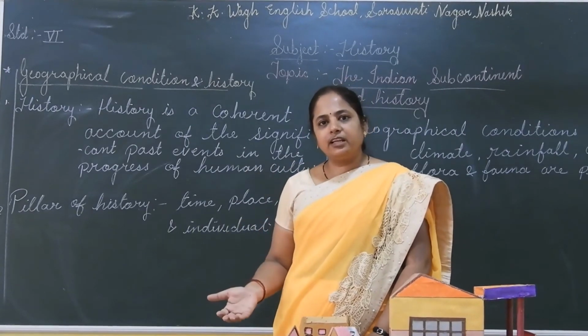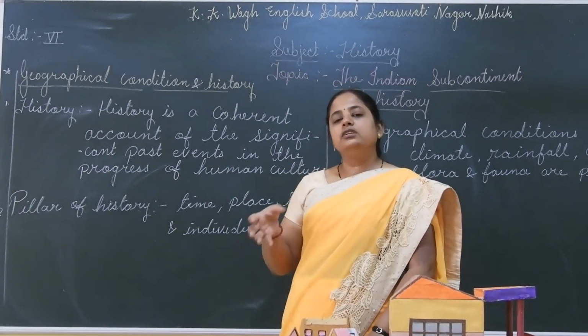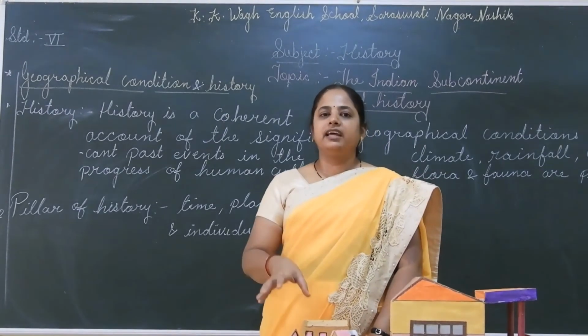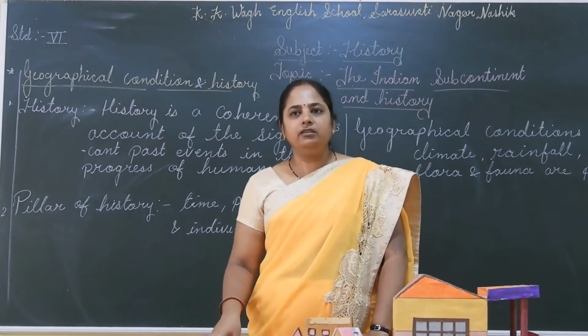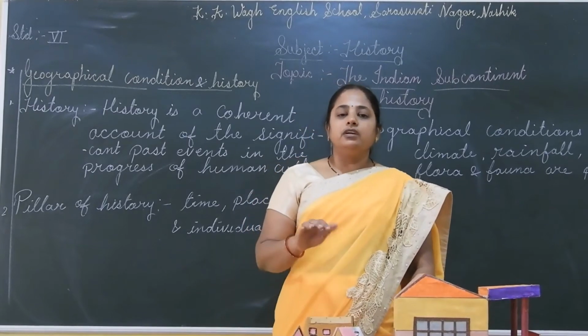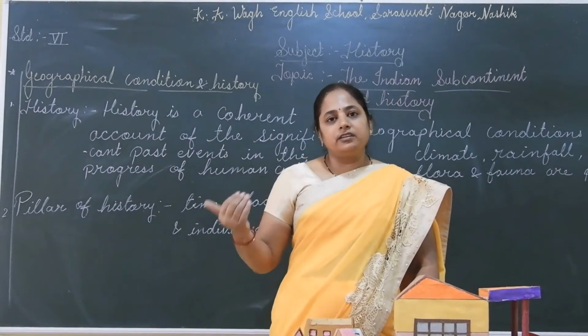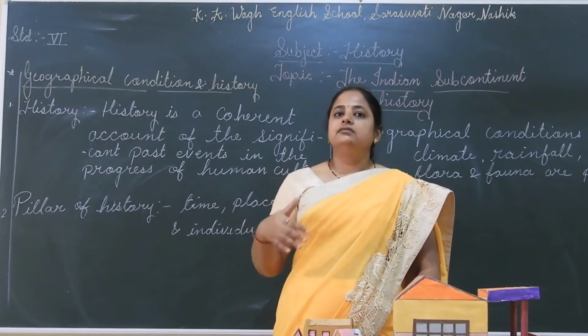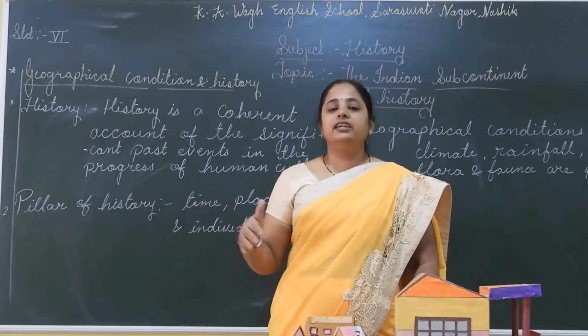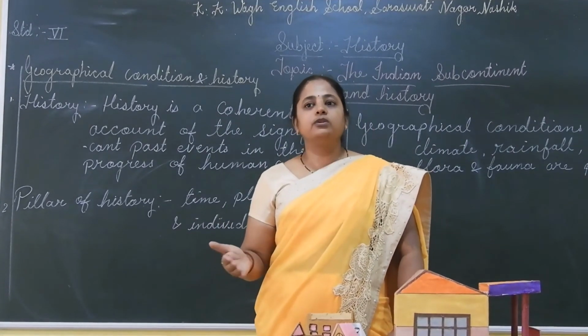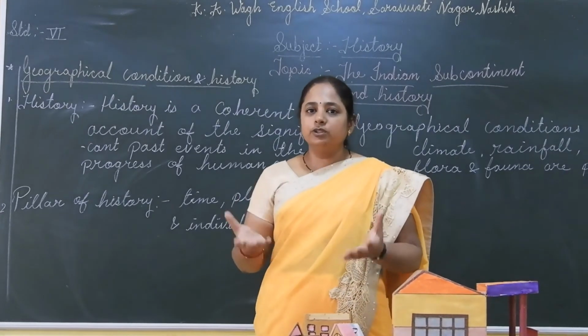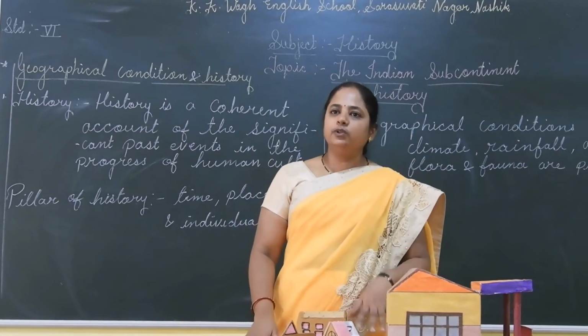Different types of food grain can be grown. So in a plain area, agriculture becomes the main occupation. More variety of food grains can be grown and their quality is good, so they can have more income.